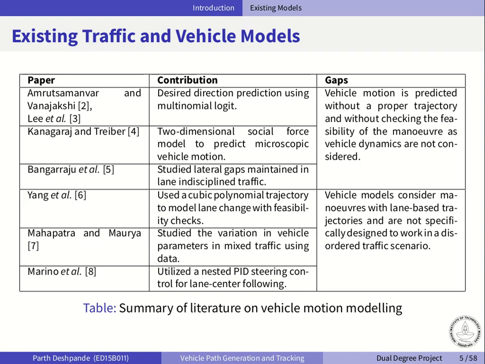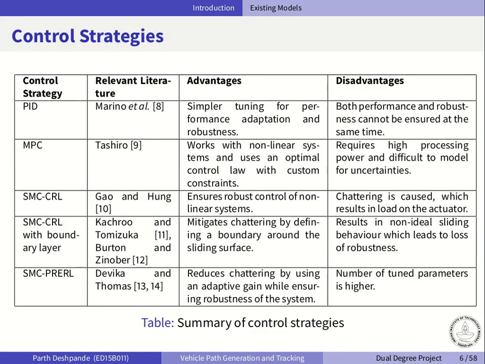If we look at some existing models, we see that the traffic models, which are in the upper half of the table, typically predict vehicle motion without considering a trajectory or the dynamics of the vehicle. And on the other hand, vehicle models, which are in the bottom half, do not consider disordered traffic scenarios. If we also look at some common control strategies, we need to look for one which is robust and gives good performance while not being too computationally intensive.